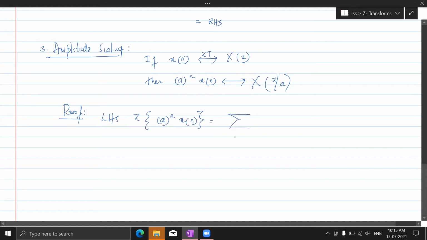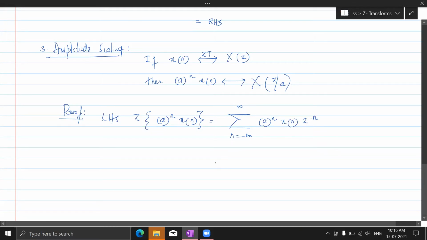If you apply the Z transform, according to the equation of Z transform, this would be n ranging from minus infinity to plus infinity, a to the power n x of n z to the power minus n. Fine.